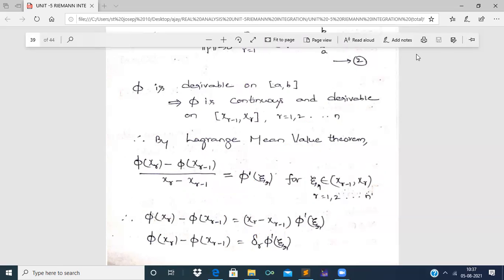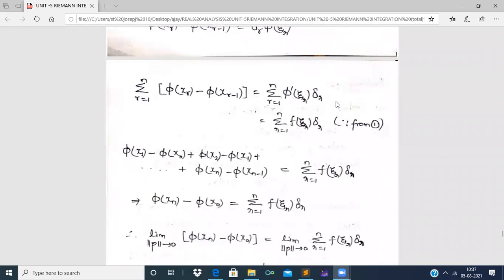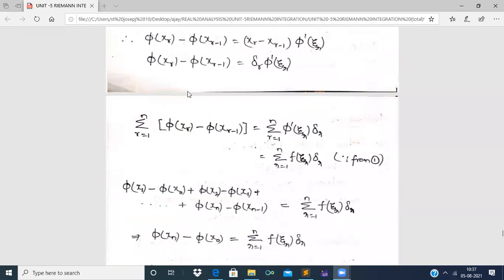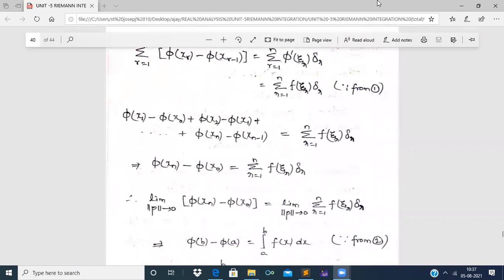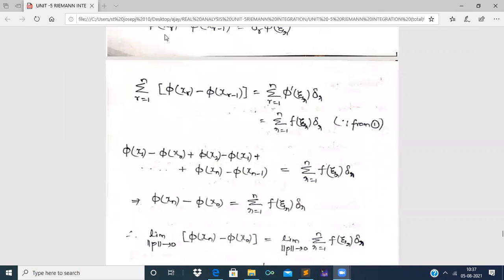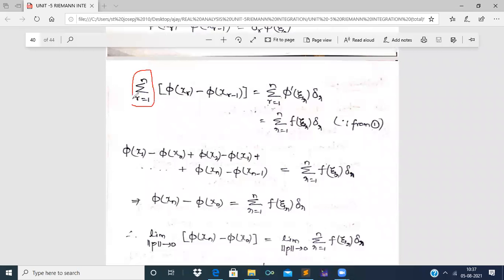Let us see. Now applying summation as r equal to 1 to n to this equality on both sides, right? So see here. Now what have we got? We have got summation r equal to 1 to n phi of xr minus phi of xr minus 1, right, is equal to summation r equal to 1 to n phi dash of xi r into delta r.